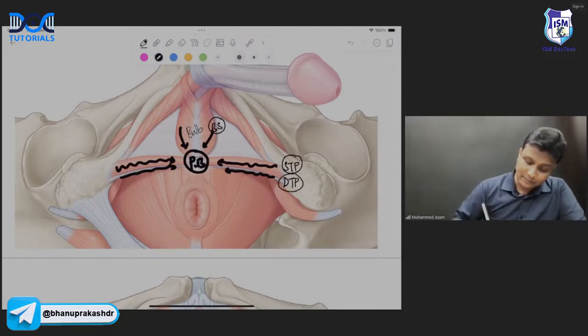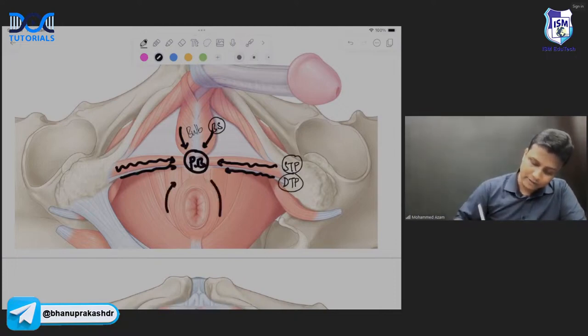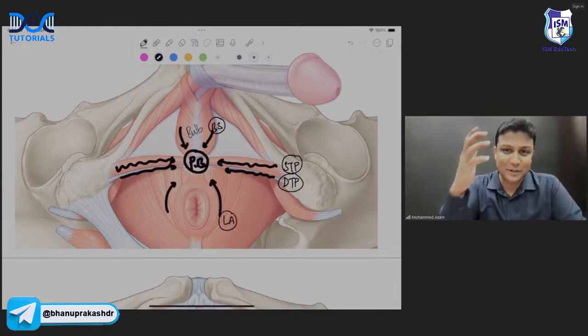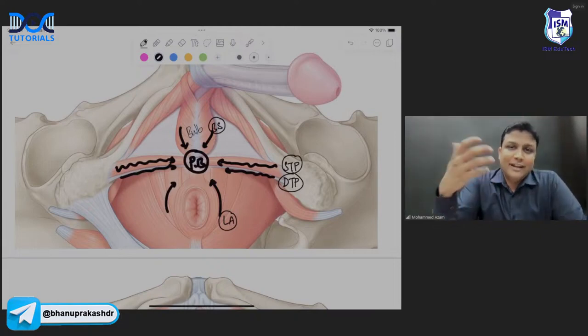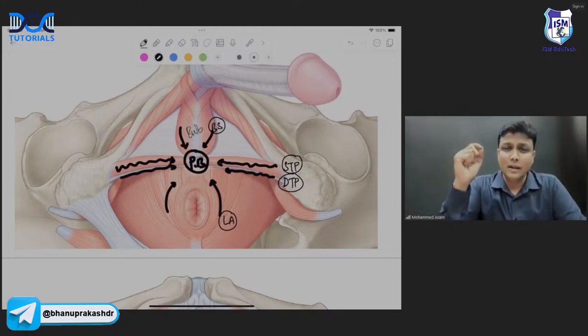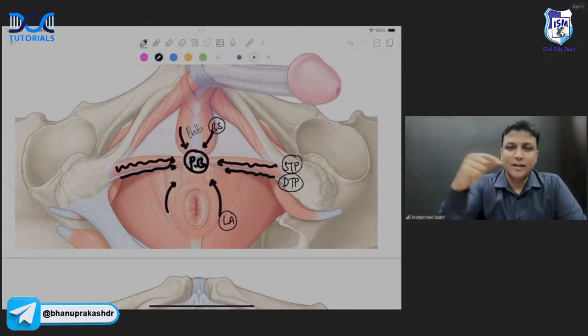And then the muscle sloping down from here will be your levator ani muscle, sir. Wow. If you just remember this diagram in your mind, that's all. We got the 4 paired muscles: bulbospongiosus, superficial transverse perineal, deep transverse perineal, and the levator ani.